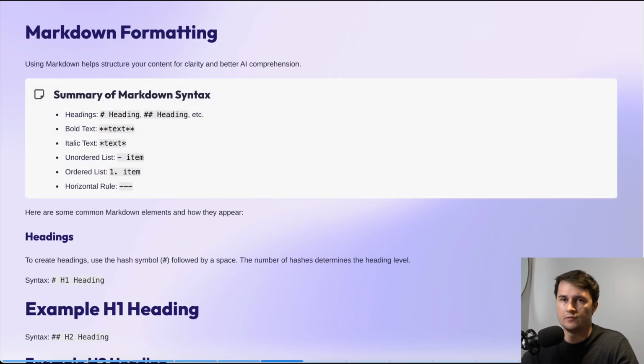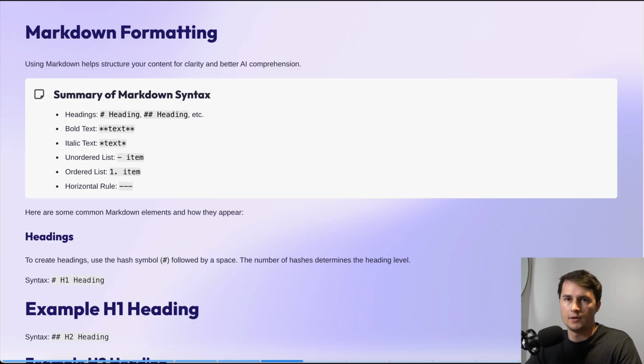So just to cover Markdown formatting briefly here. Here's a summary of what Markdown syntax looks like. You'd use hashtags for headings, multiple hashtags for subheadings. You'd use 2 stars on each side of a text to bold that text and emphasize that text to a large language model. You'd use 1 star to italicize text. If you're looking to create an unordered list, you'd use a hyphen before the item. If you're looking to add an ordered list, which uses numbers, then you'd use the number, a dot, then the item.